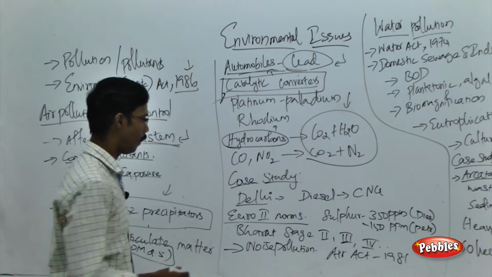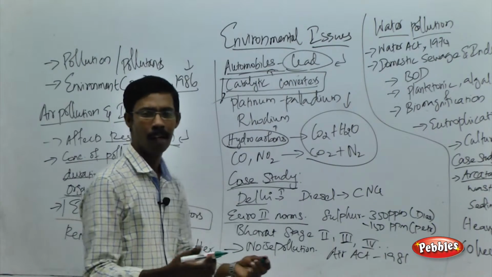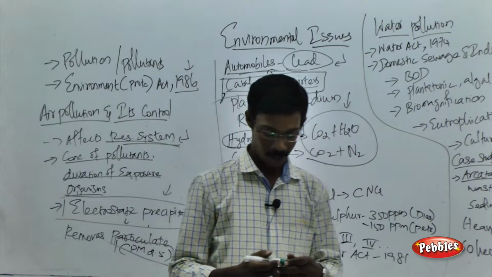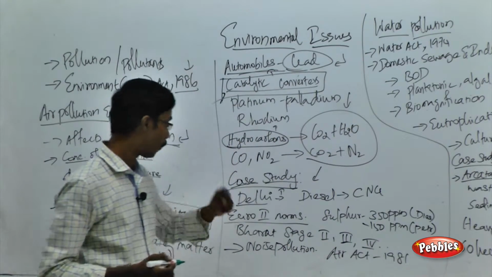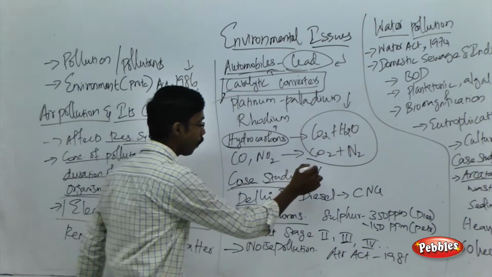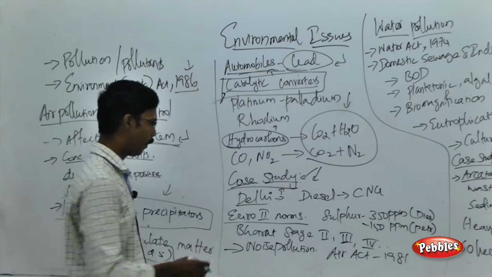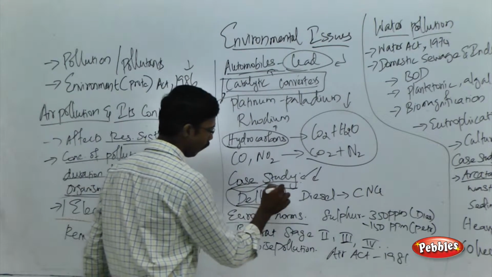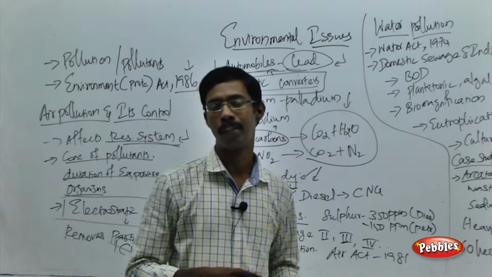And now we are going to see, as I told you, a case study, and how we can control air pollution. As I told you, in India, New Delhi is one of the most polluted cities.